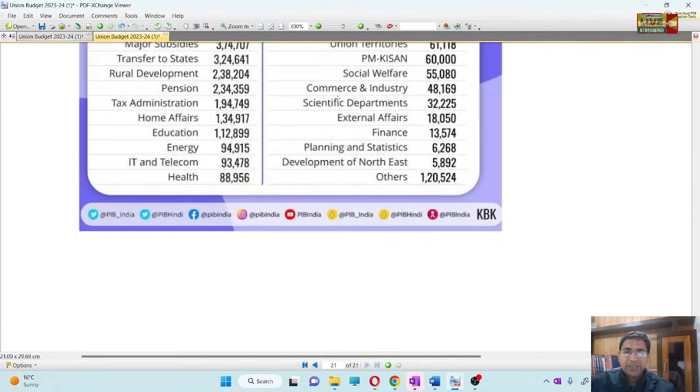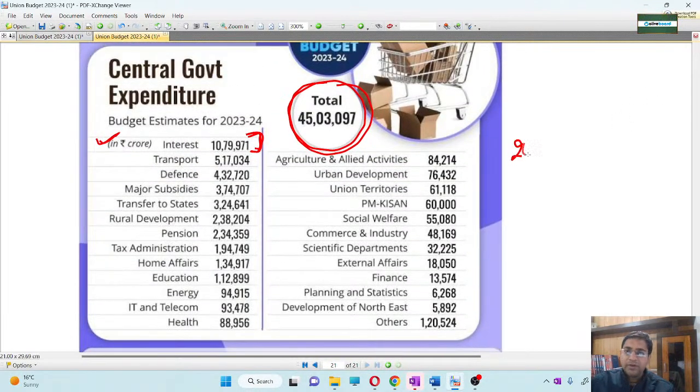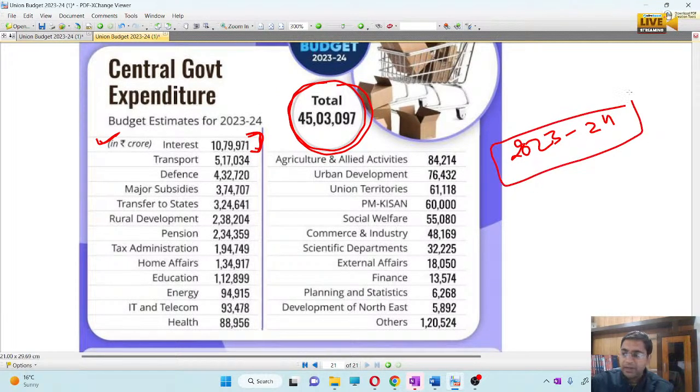So this is the expenditure that the government has planned for 2023 और 2024 के लिए ये expenditure उन्होंने लगाए.